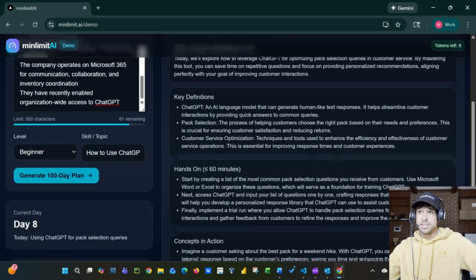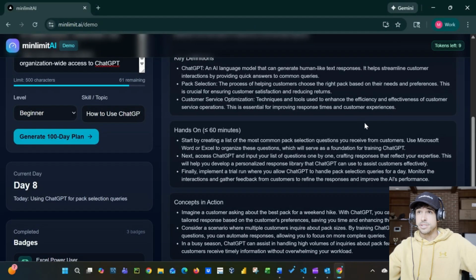We've got pack selection, the process of helping customers choose the right pack based on their needs and preferences. This is crucial for ensuring customer satisfaction and reducing returns. Obviously, if you can put the customer into the right situation on the initial sale, then you'll have less returns, and that's something that ChatGPT can help with, help analyze maybe what they've done in the past. Lars can go back and forth just on a loop trying to figure out how to get these customers in the best packs. Customer service optimization, obviously that's techniques and tools to enhance the efficiency and effectiveness of customer service operations. This is essential for improving response times and customer experiences.